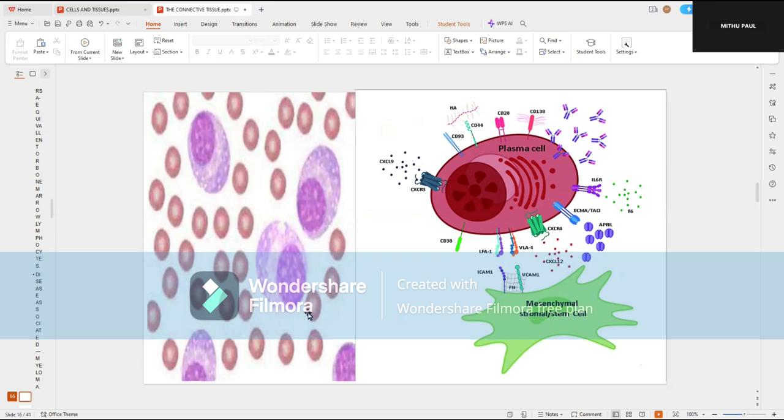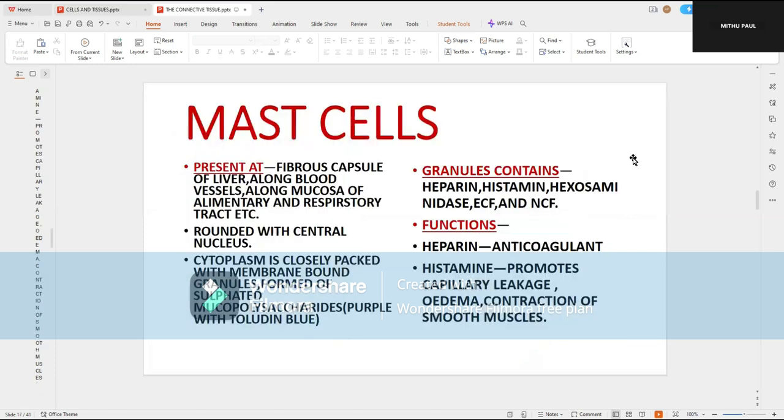See, these are the big plasma cells with basophilic cytoplasm. Here is the nucleus in the form of the cartwheel appearance because of the clumping of the chromatin. This is a schematic representation, and the plasma cells are responsible for the production of these antibodies. The different sorts of immunoglobulins you will encounter in your physiology and pathology classes.